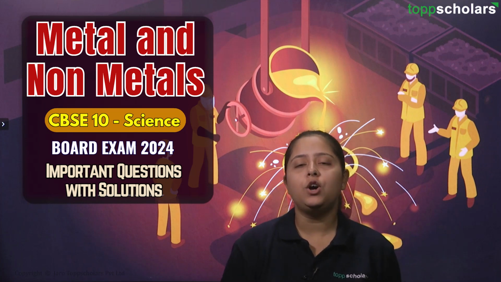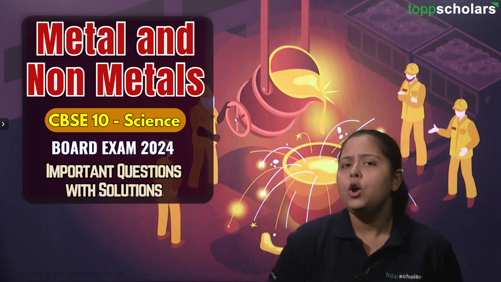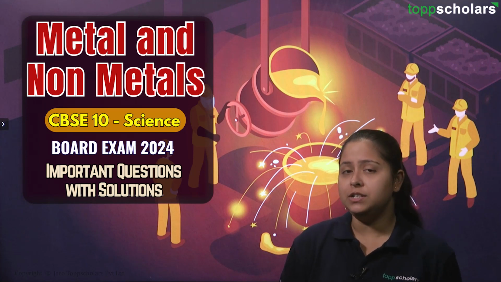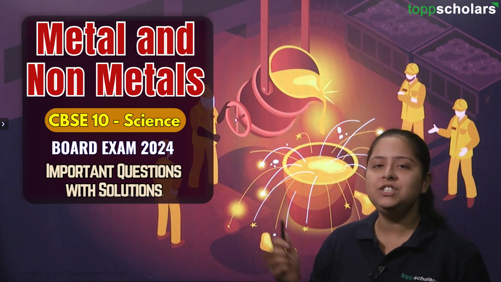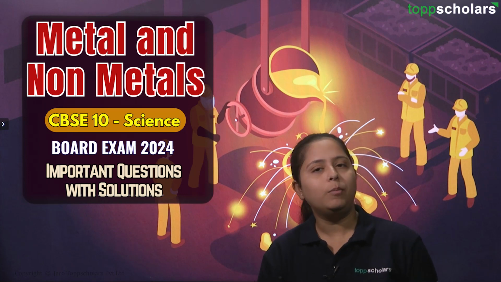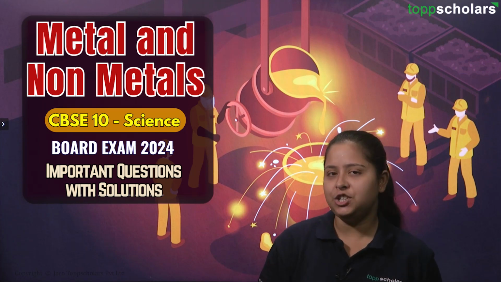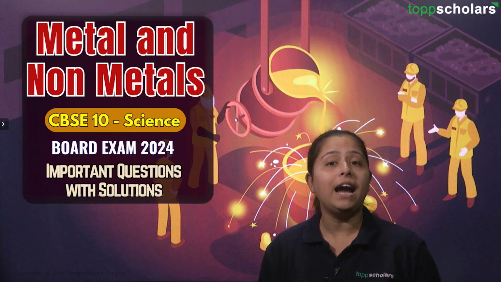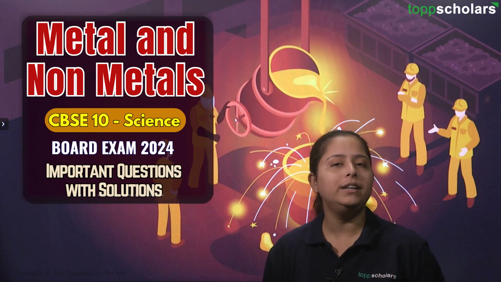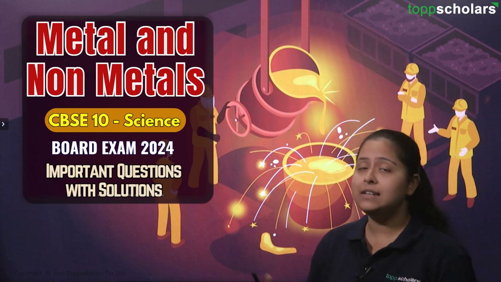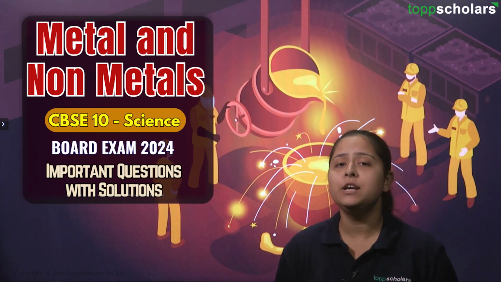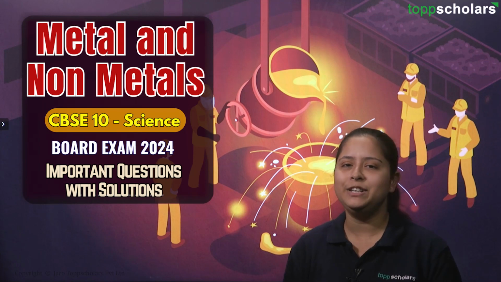So, in our quest of bringing you important questions which could make their way in your examinations, we are coming up with the next chapter, that is metals and non-metals. In this chapter, you might have already studied what the physical properties of metals are, what the chemical properties of metals are, and then we proceed with the extraction of metals, right? Also, the reactivity series is kind of an important thing that you should not miss. So, let us start with dealing the questions, and with that we will also try to revise most of the concepts that are present in your chapter.